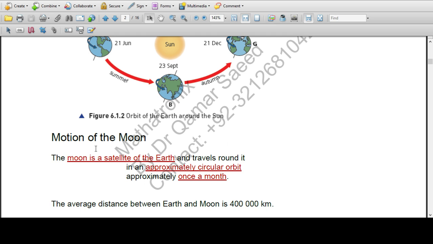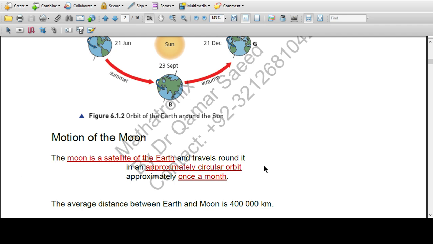Motion of the moon: the moon is a satellite of the earth and travels around it in an approximately circular orbit, and approximately takes once a month. The moon revolves around the earth in around 28 or 29 days, approximately 1 month.